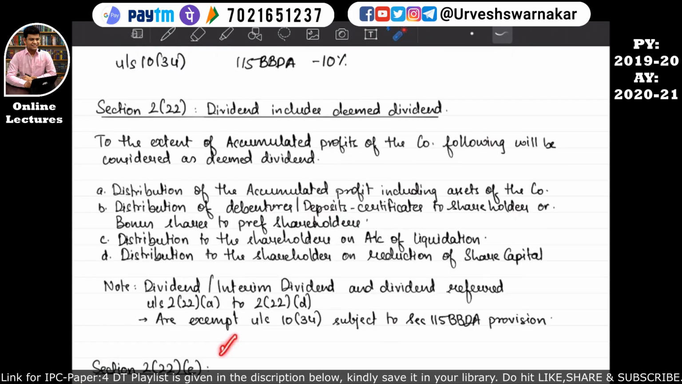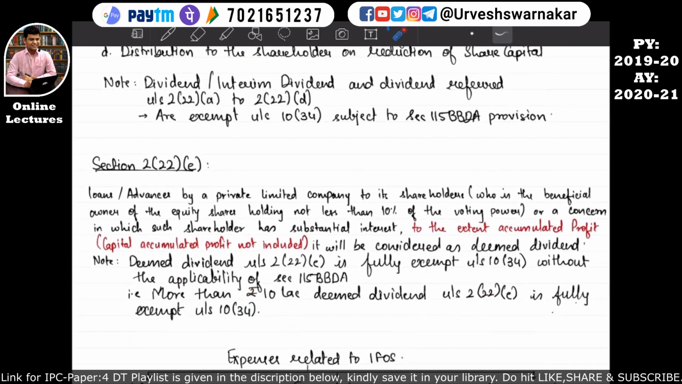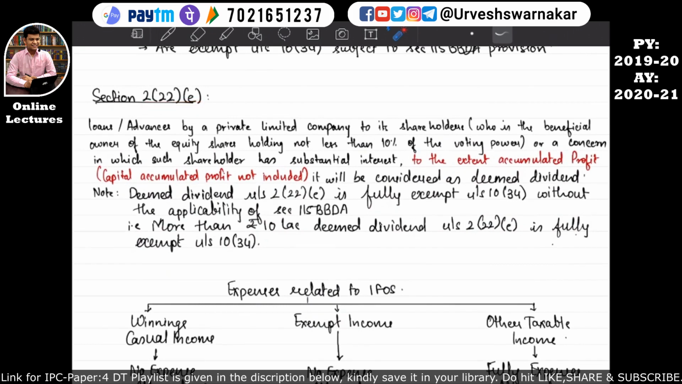Okay students, so now let's move on to our next section, that is section 2 subsection 22 subsection E. In this section what we are going to study is if a private limited company is giving loans or advances to its shareholders, and to which shareholders, a shareholder who is holding 10% of equity shares in this private limited company, then the loans or advances given to the shareholders to the extent of accumulated profit will be considered as deemed dividend. I hope this is quite clear to you all.